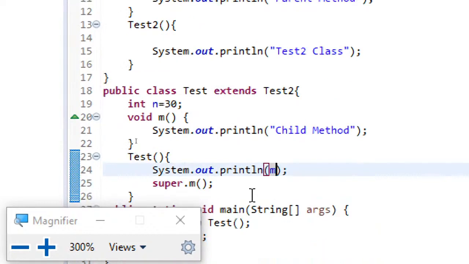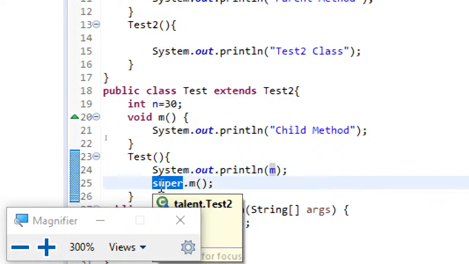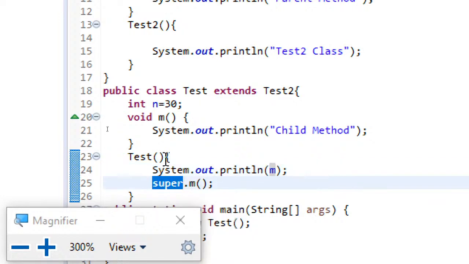It's only when you have the same variable name or method name that are used by the parent also used by the child, then in order to access the parent data or methods from the child class, you have to use super dot variable name or super dot method name. This is how. Otherwise you can directly access the parent class data or methods from the child class.